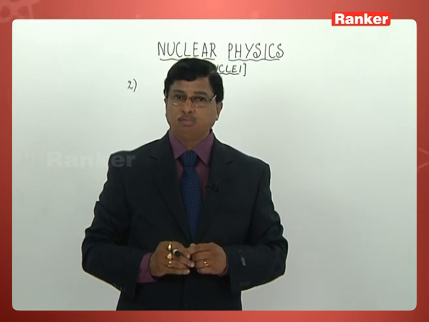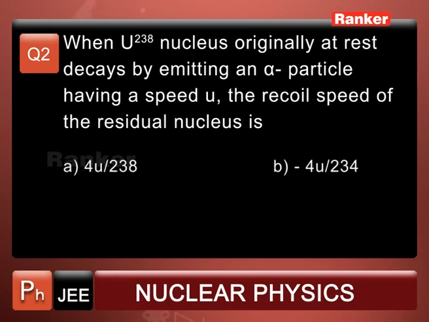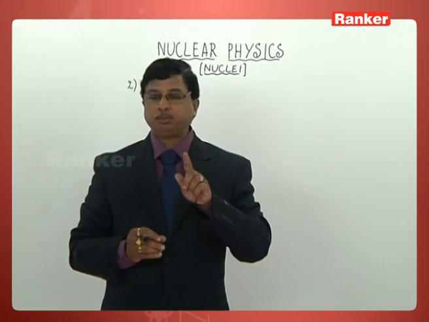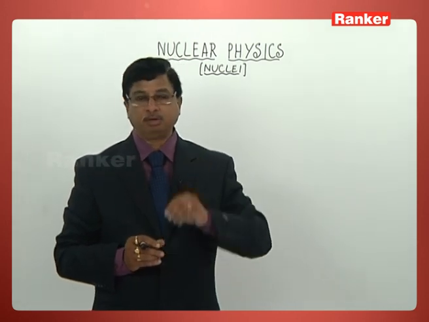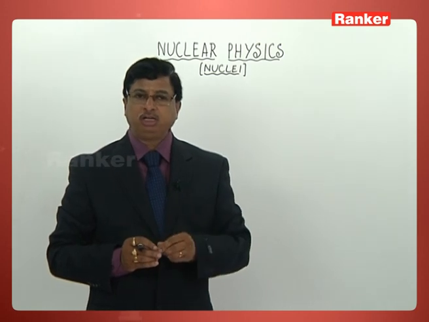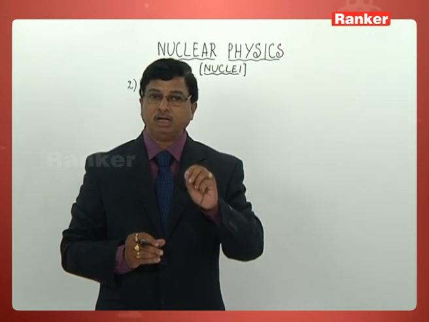Let us take the next one, problem number 2. When a uranium-238 nucleus, originally at rest, decays by emitting an alpha particle having speed u, what is the recoil speed of the residual nucleus? This question is linked with the concepts of dynamics, particularly the law of conservation of linear momentum.